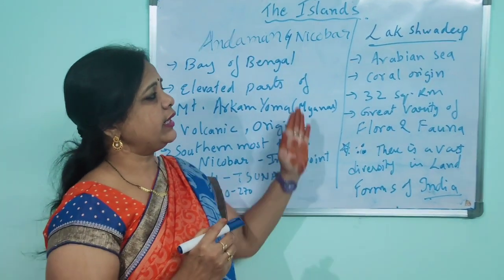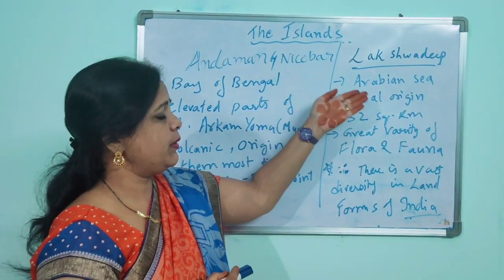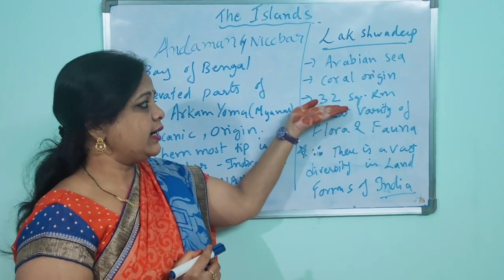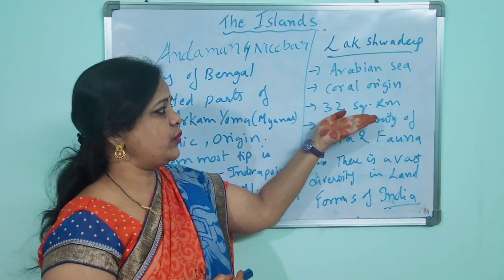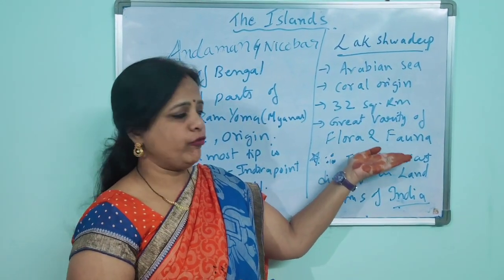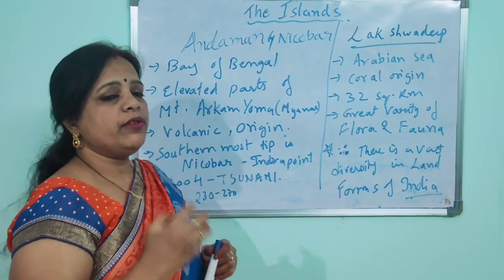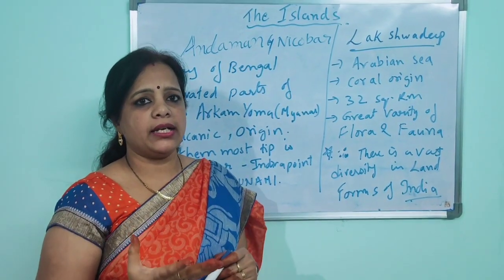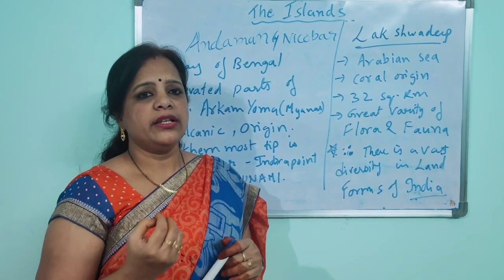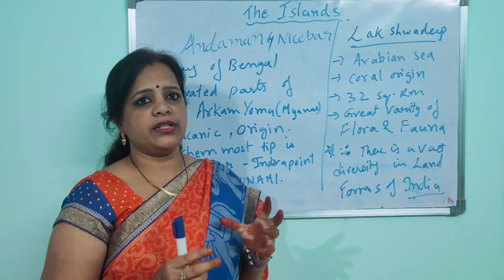And coming to the second part of the islands, Lakshadweep. Okay, Lakshadweep are found in the Arabian Sea and are coral islands. The area is 32 square kilometers, and we find a great variety of flora and fauna. Here is the gist of it: we studied about the Himalayas, the coastal plains, Eastern Ghats, Western Ghats, the desert and the islands, and many things about the physical features in the first chapter.